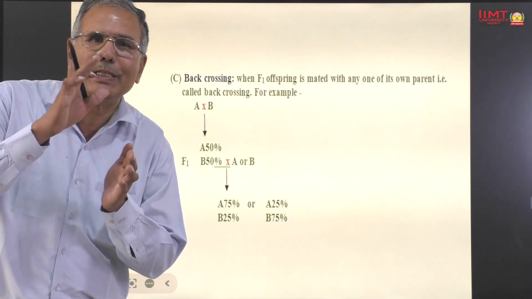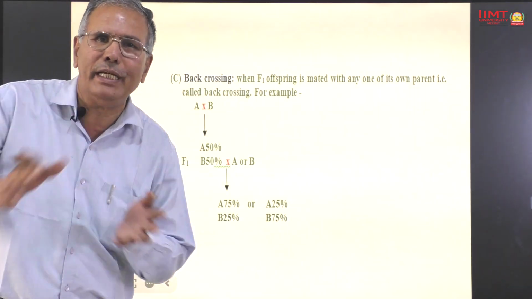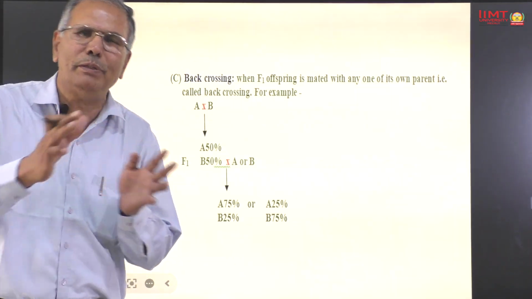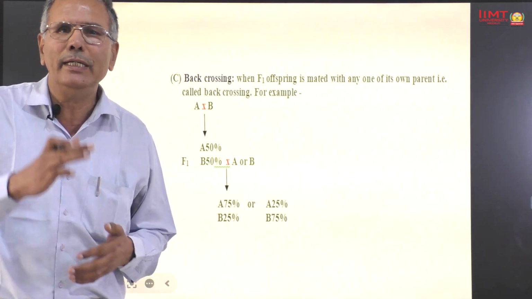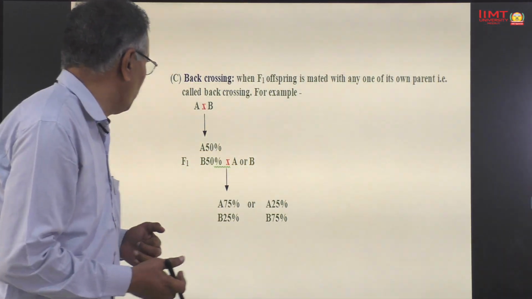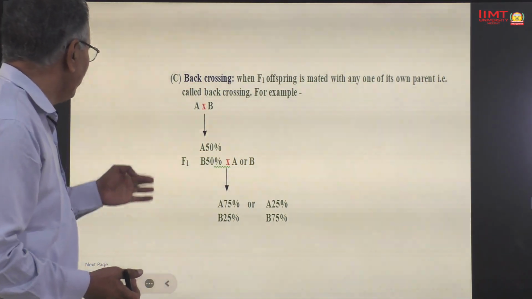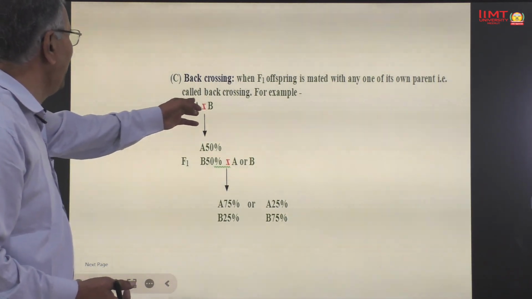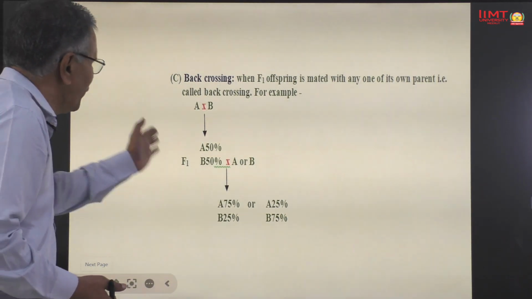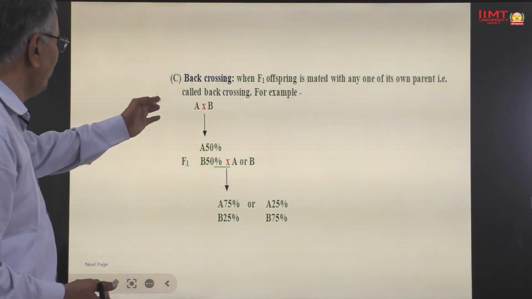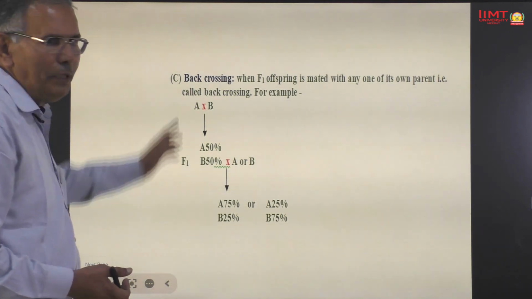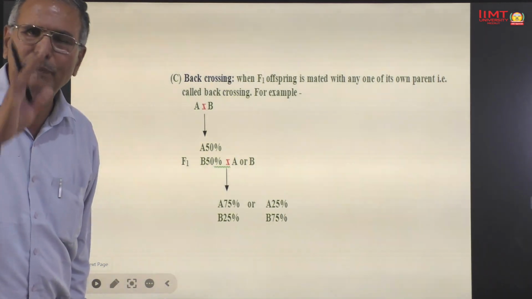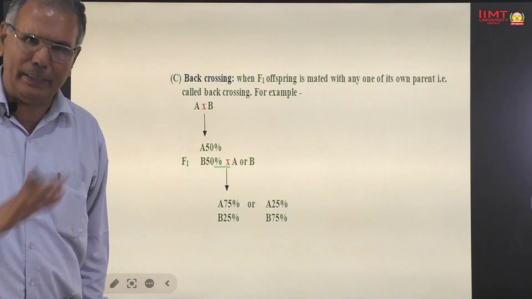यानी कि F1 संतान को उसके कोई से भी माता या पिता से क्रॉस कराते हैं तो दैट इज कॉल्ड बैक क्रॉसिंग. Here the F1 generation produced by crossing of A and B. If F1 female is crossed with either A or B, such mating is known as back crossing.